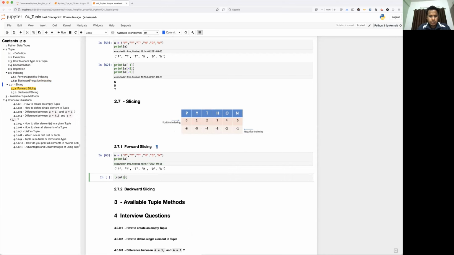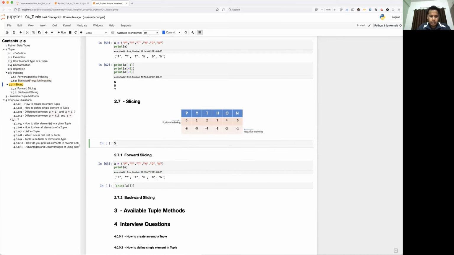For this you have to use print A, then square bracket notation, and let me write down the syntax here once again so that you can refer to it. So what is the syntax?